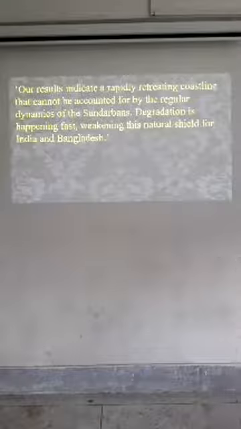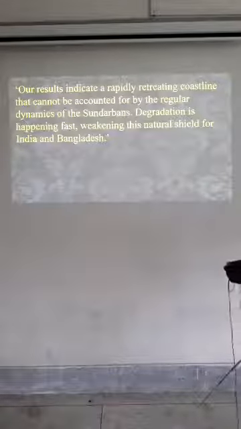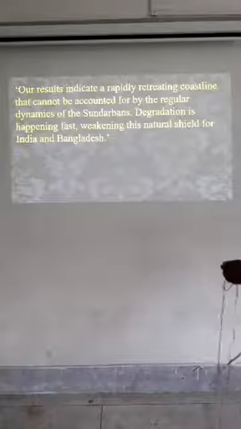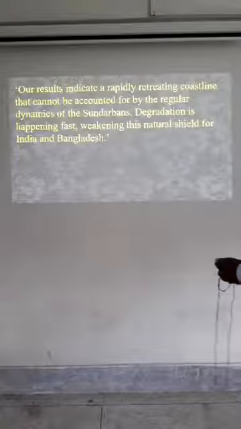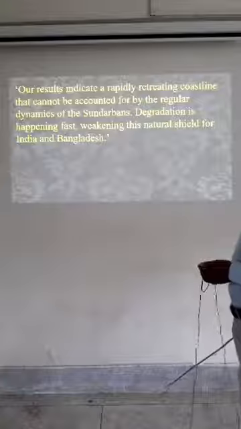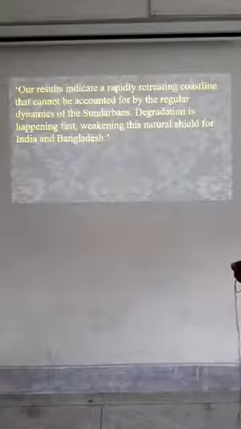That means our result says that rapidly retreating coastline cannot be accounted for by the regular dynamics of the Sundarban. Degradation is happening, weakening the natural shield for India and Bangladesh. That means regularly destroying our Sundarbans by retreating rapidly our forest.